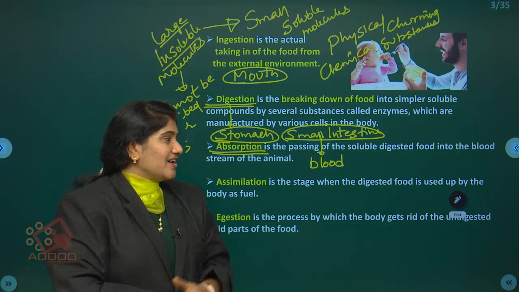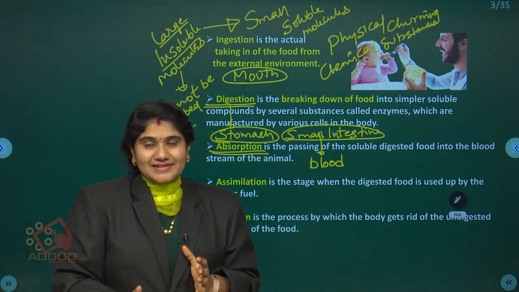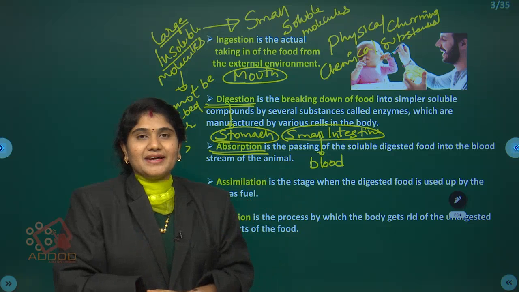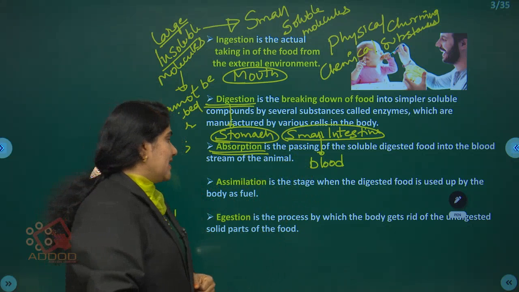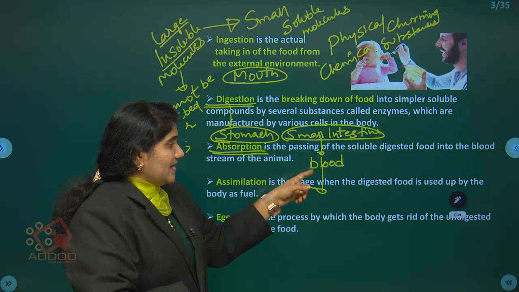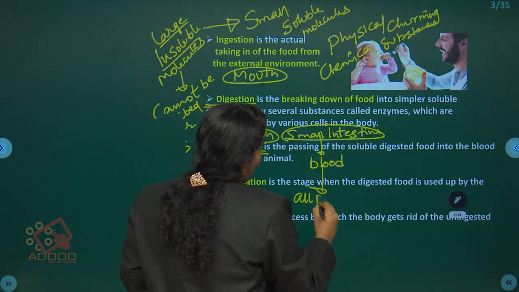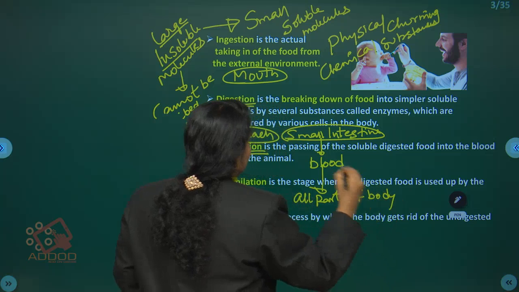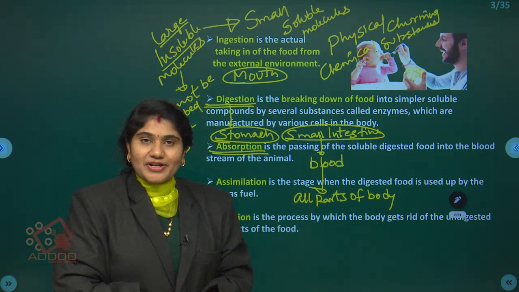Absorption. Okay. Then next, after absorption, now our nutrients, the digested food, are entering the bloodstream. It is present in the blood. Now the blood carries these nutrients to all parts of the body.